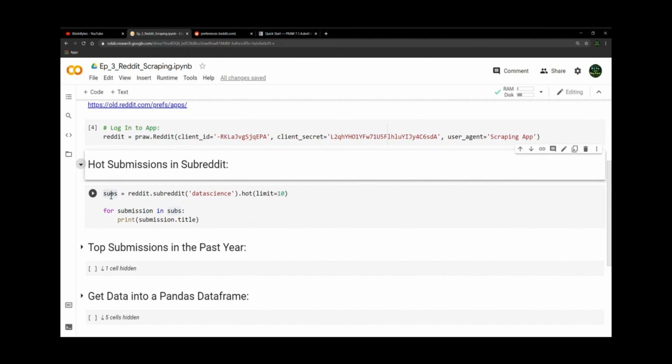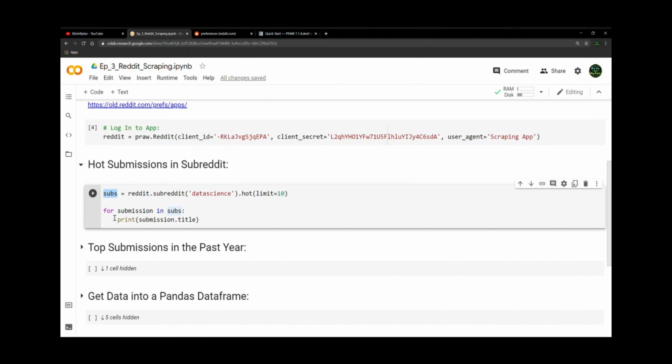But basically, for us, we're going to point to the subreddit datascience, and we're going to call hot, and we're going to limit it to 10 results, and then we're assigning that to the object subs, like submissions, subs, and then we're going to loop over that. And so we're going to say for submission in subs, print the submission title.